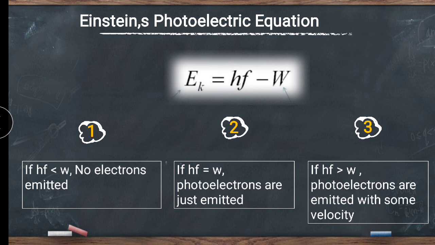When they get accelerated to the anode plate, because of the motion of the electrons, current flows in the circuit. So friends, this is the essential condition for the photoelectric effect. So this is all about Einstein's photoelectric equation.